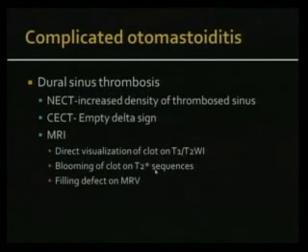On the T2 star sequences, which are specifically made to highlight blood products, you see blooming of the clot on these susceptibility sequences, which are also called SWI, susceptibility weighted images. And you can see the filling defect on either post-contrast T1 or on the MRV.